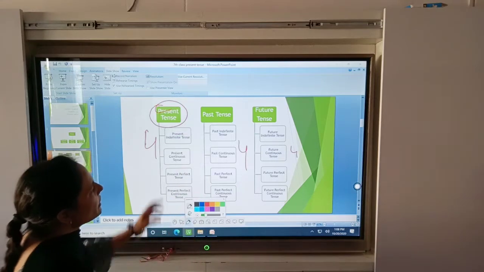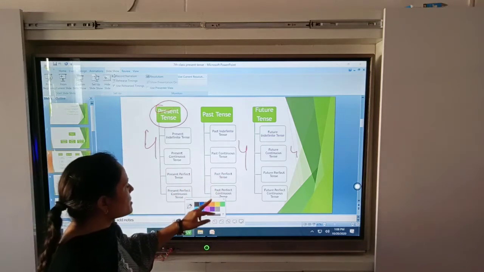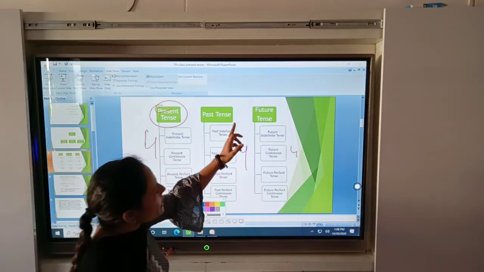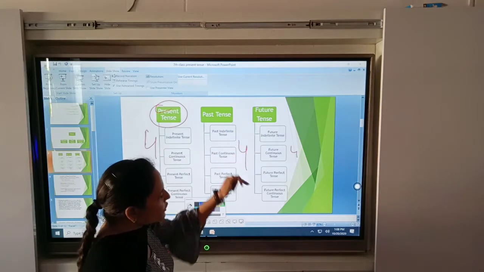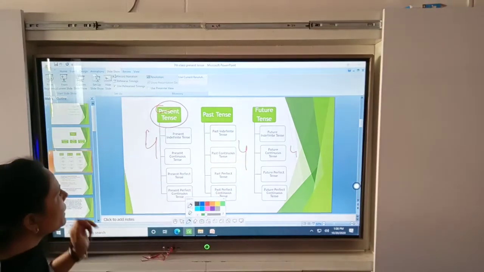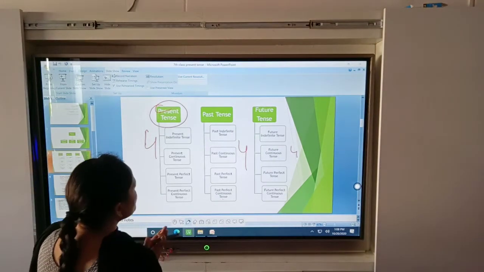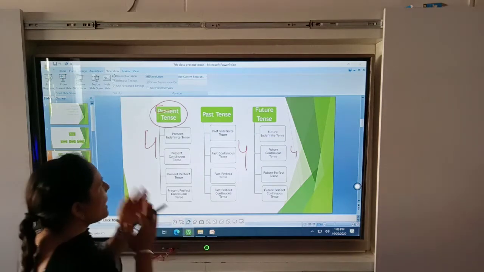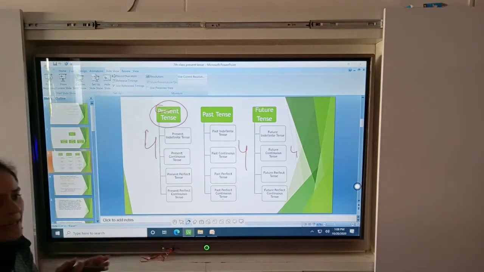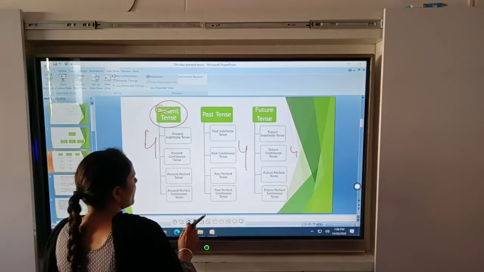In the same way, past has indefinite, continuous, perfect and perfect continuous, and future has future indefinite, continuous, perfect and perfect continuous. There are 12 tenses in English: three major tenses, and each tense has four aspects.